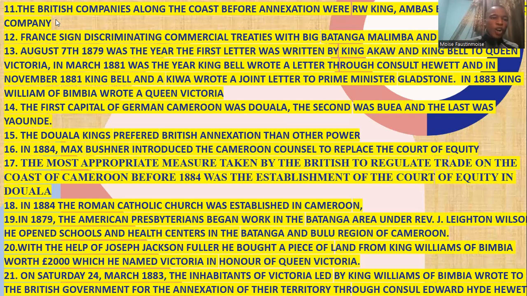August 1879 was the year the first letter was written by King Aqua and other sub-chiefs to Queen Victoria. In March 1881 was the year King Bell wrote a letter through Consort Hereward. In November 1881, King Bell and Aqua wrote a joint letter to Prime Minister Gladstone. In 1883, King William of Bimbia wrote to Queen Victoria.